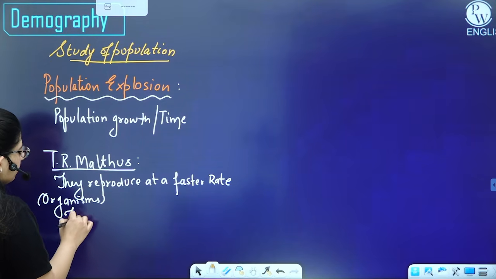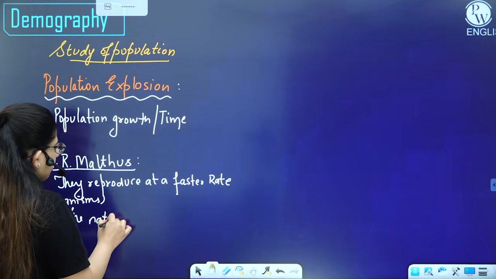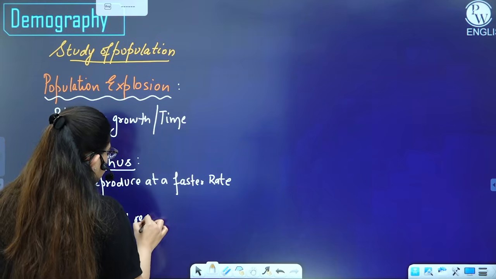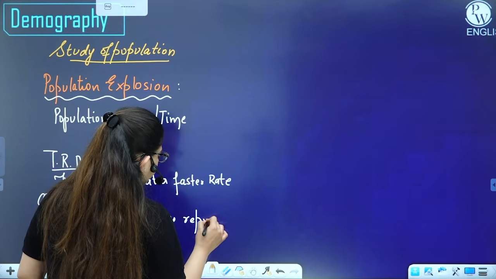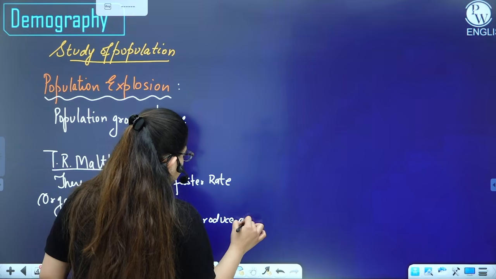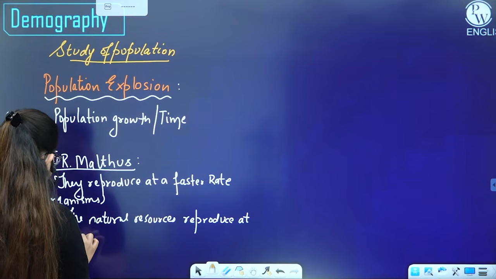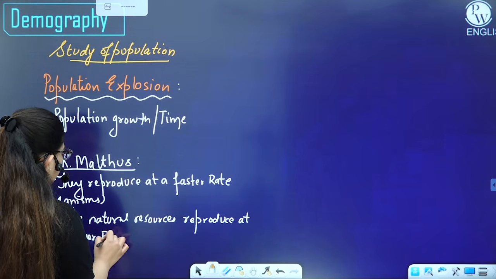Whereas the natural resources reproduce at a slower rate. Now what will happen if this occurs?